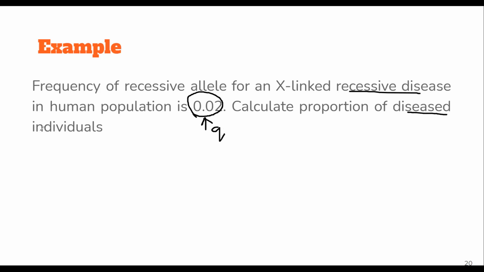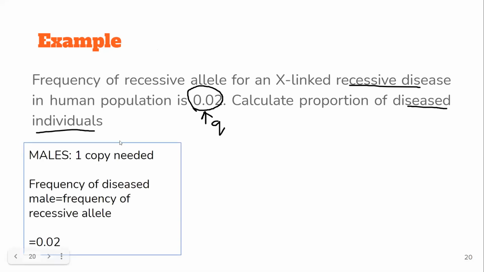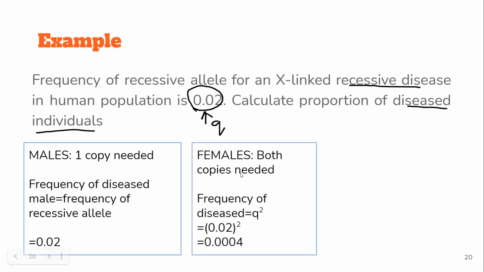Now they are asking about individuals, that is inclusive of male and female. So let us solve for each. First, in males, we know the male is XY and it requires only one copy. So the frequency of the diseased male will be equal to the frequency of this allele, because a male needs only one X. However, for females to be affected, they need both alleles. So the frequency of the disease would be equal to q square. Now q is 0.02, and the whole square would give you this.